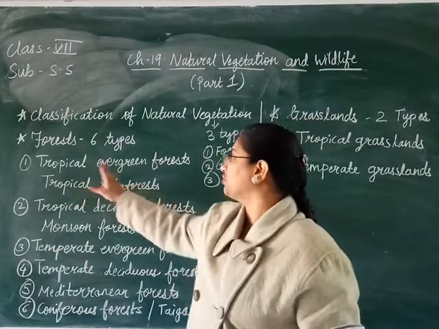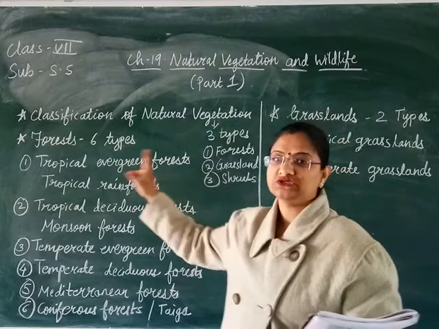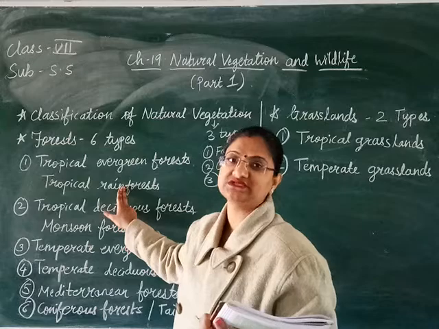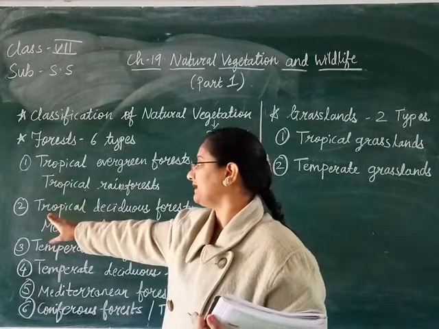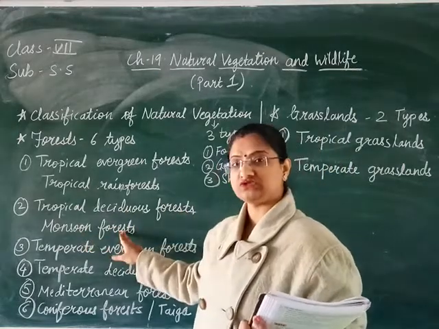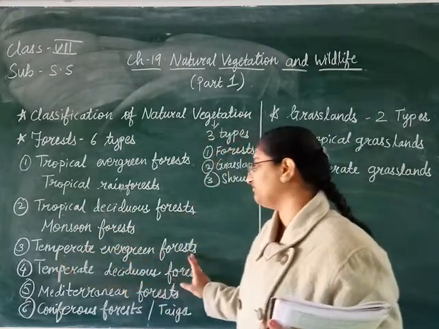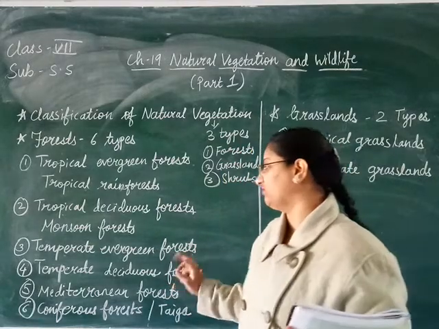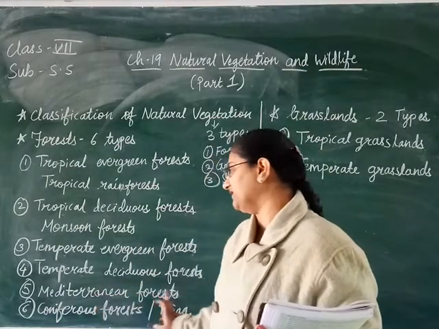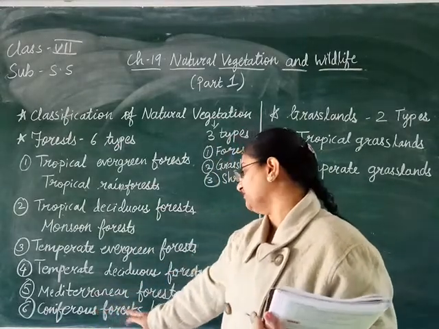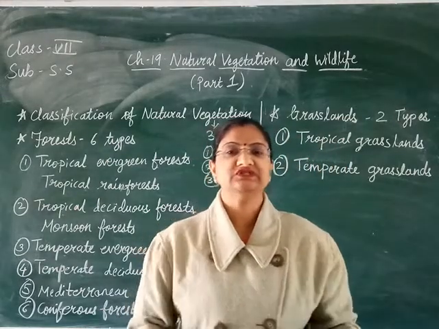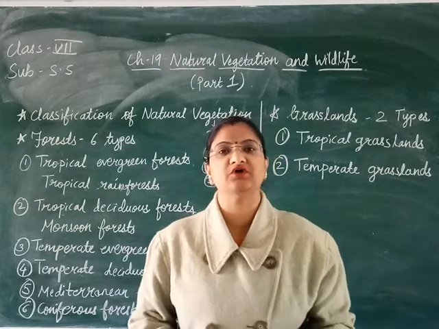The first one is tropical evergreen forest, which is also known as tropical rainforest. Then the second one is tropical deciduous forest, also known as monsoon forest. Then the third one is temperate evergreen forest. Then the fourth one is temperate deciduous forest. The fifth one is Mediterranean forest, and the sixth one is coniferous forest, also called taiga. So these are the 6 types of forest we are going to study about in detail,